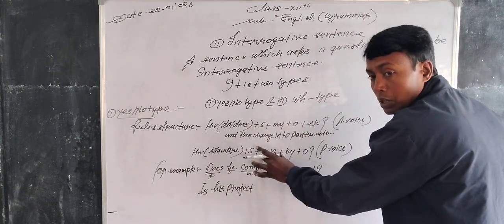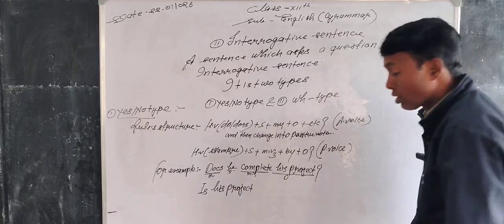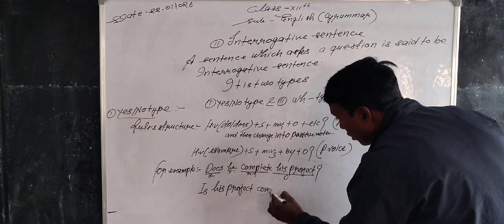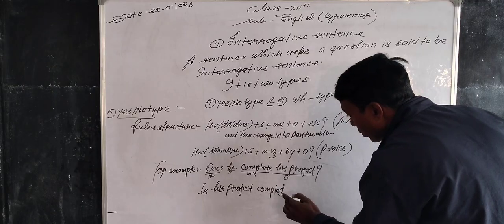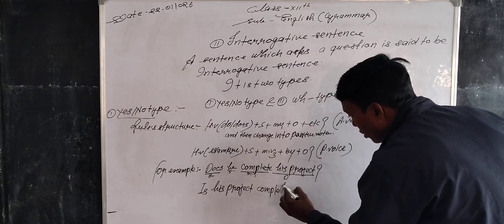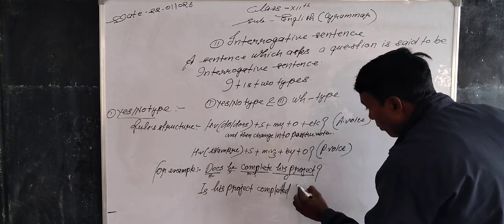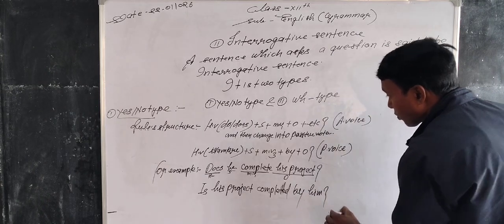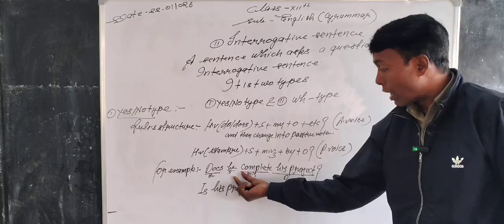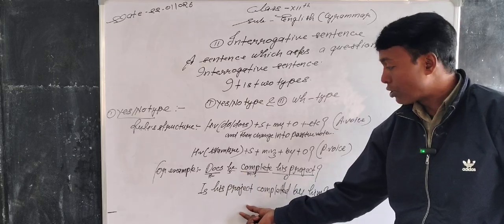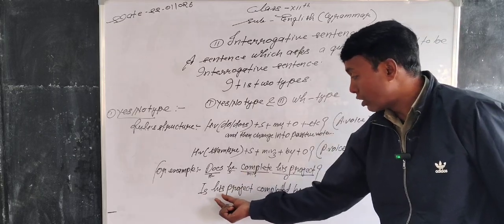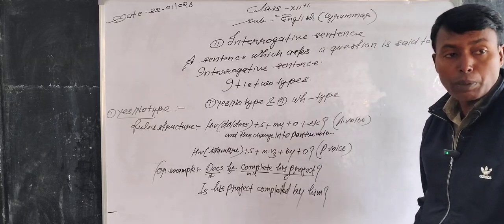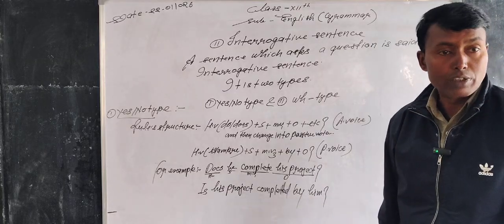Third form of verb is always used in passive voice. Is his project completed by him? So active voice changes into passive voice, and it is prepared: is his project completed by him?